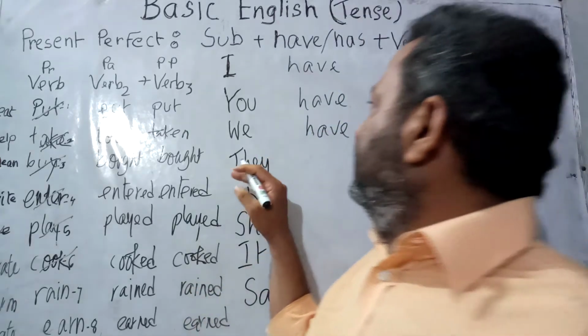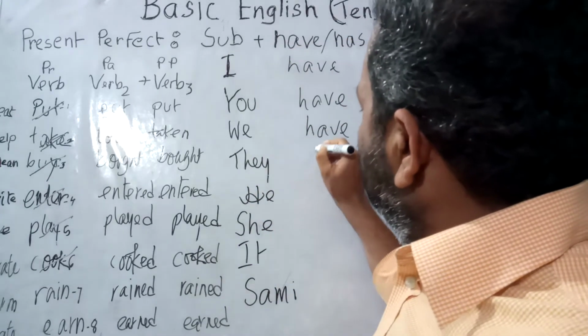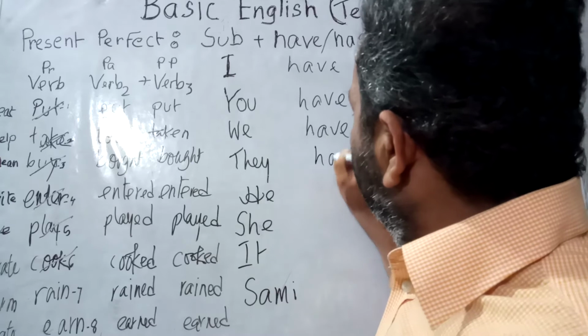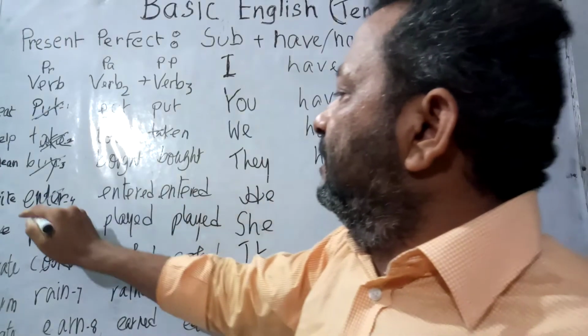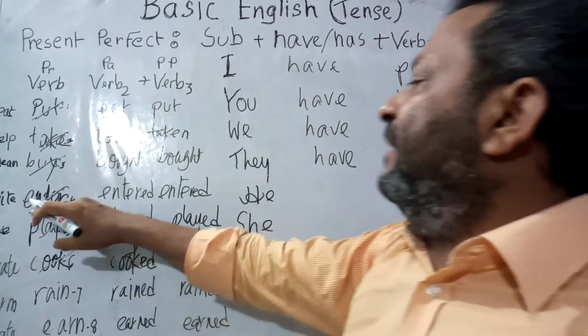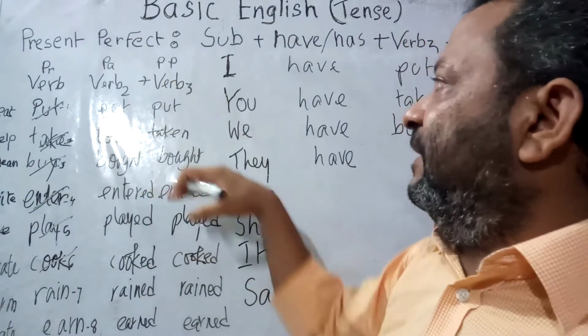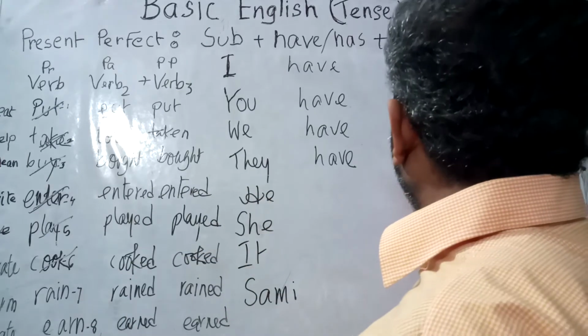Now, while the subject is they, the word they is going to take have. They have. So, let us consider that the word is enter. Enter, entered, entered. That is verb 3. Past participle form is entered. So, they have entered.